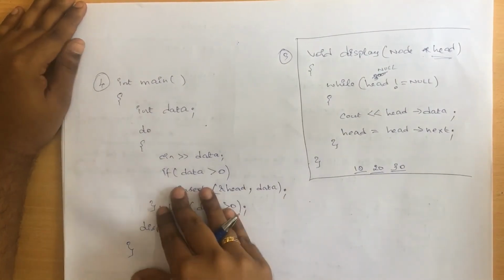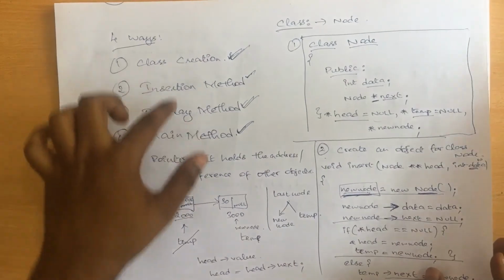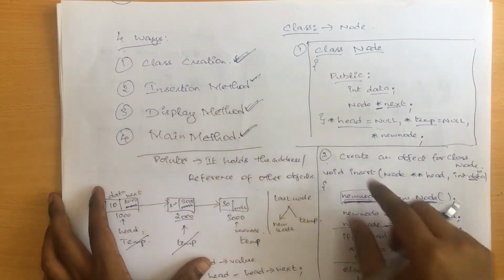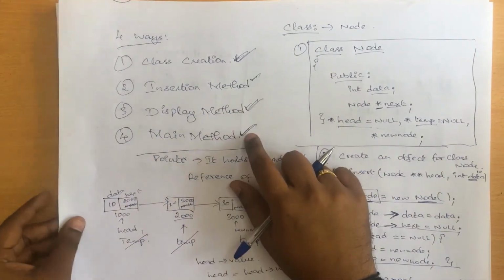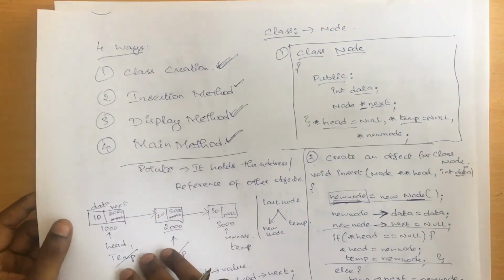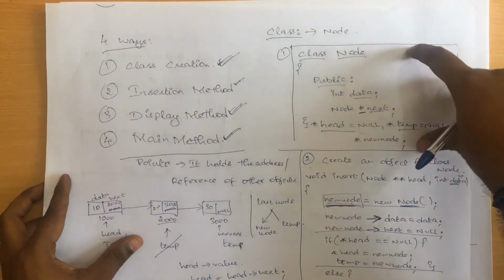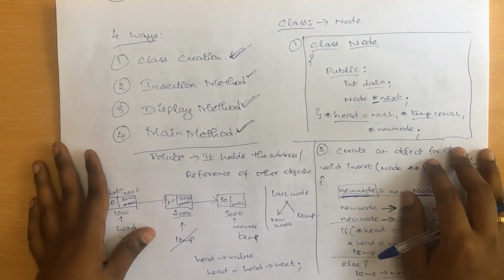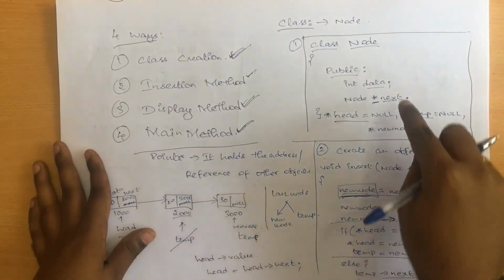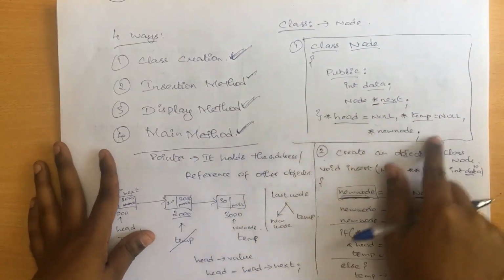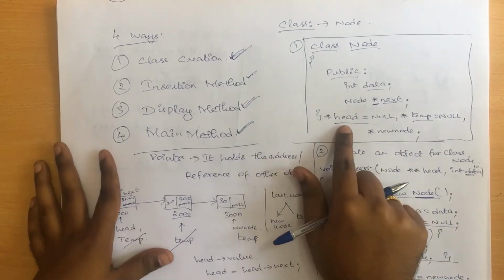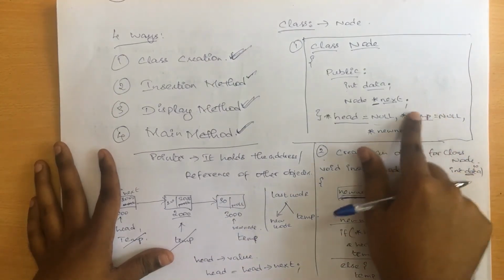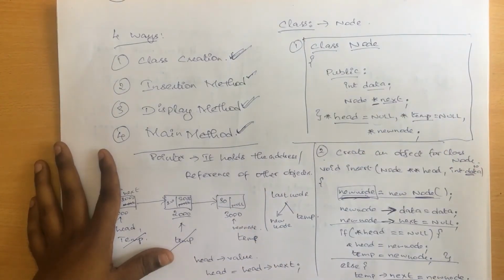We have just 4 steps, and it is so simple to write the code. So we are done with all the 4 methods to be implemented here. We have created a class, an insertion method, a display method, as well as a main method. Let me go through this one more time for you. The first one is class node. We are creating a class which holds the values that have to be given for a compartment. For one particular node, I need a data part as well as a next part, and I need a few more values here: an engine, which is nothing but your head, a new node which has to be created every time, and a temporary variable. This is just for temporary storage.